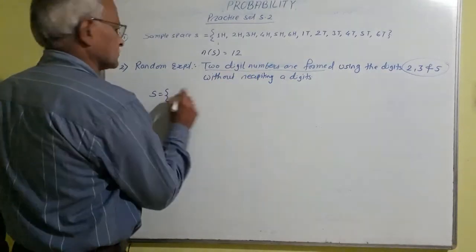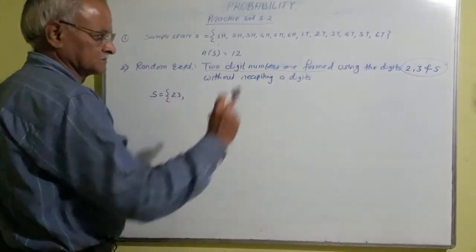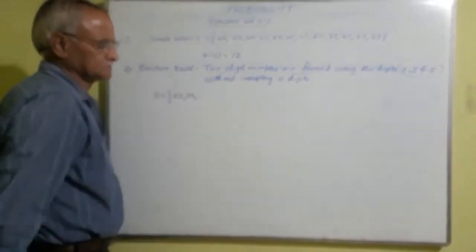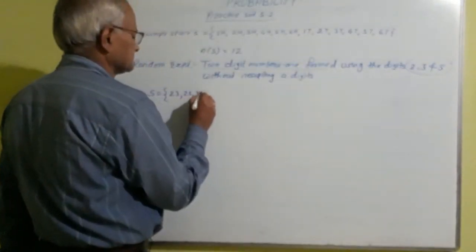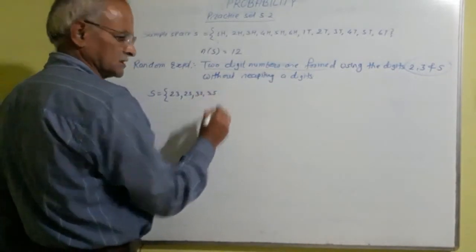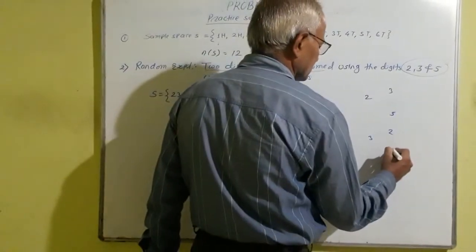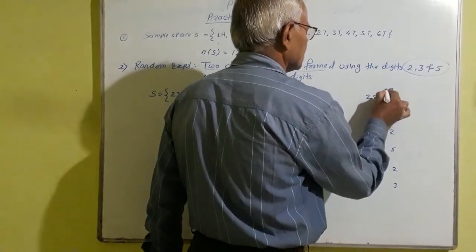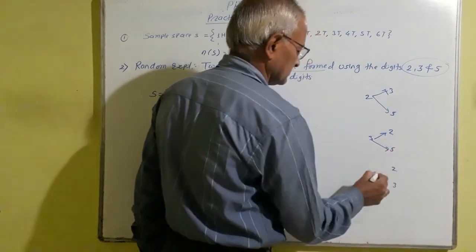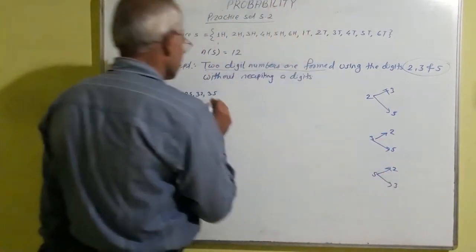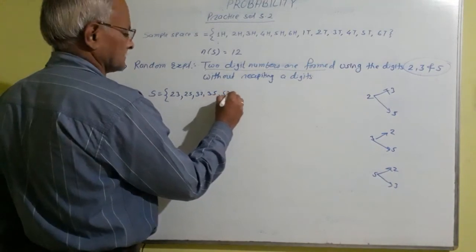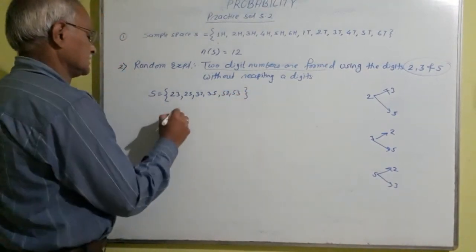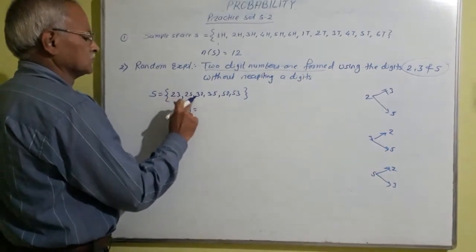And here we take 2 and 3, 23, a 2-digit number, 2 and 5, 25, then 3 and 2, 32, then 3 and 5, 35, then 5 and 2, 52, and 5 and 3, 53. So 23, 25, 32, 35, 52, 53. And here n of S is equal to 1, 2, 3, 4, 5 and 6. n of S is equal to 6.